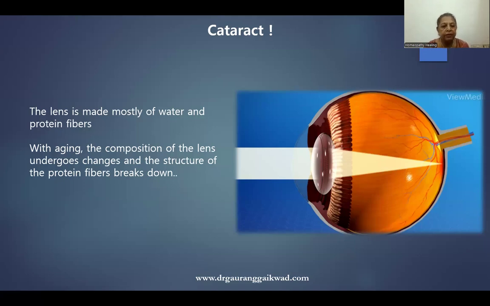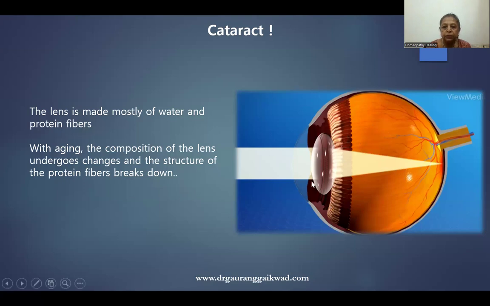Today's topic is cataract, which is the most common condition in ophthalmology. So, what is cataract? You should know what is cataract.